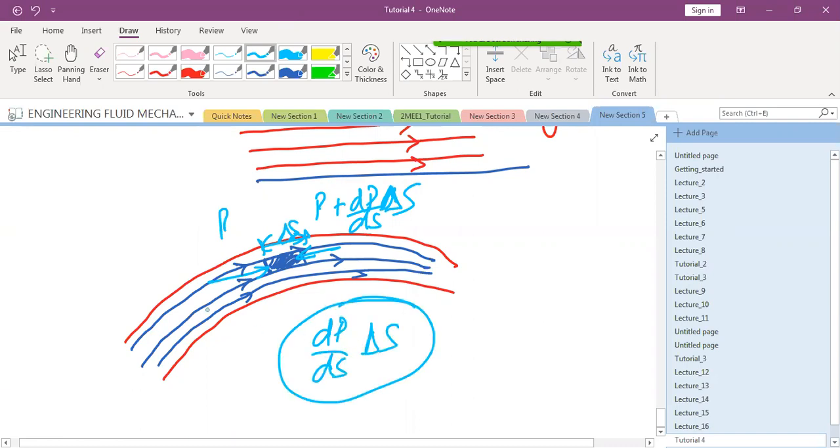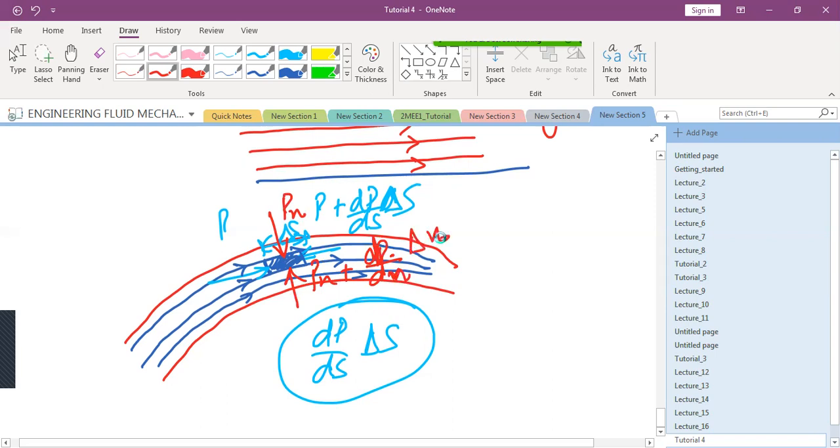And if I take any element here and I assume the directions in the perpendicular directions. So this is some pressure Pn. This was some pressure Pn plus dP by dn into delta n.